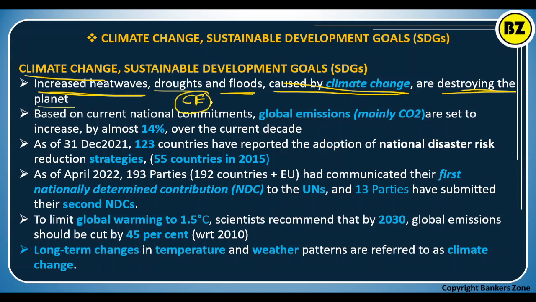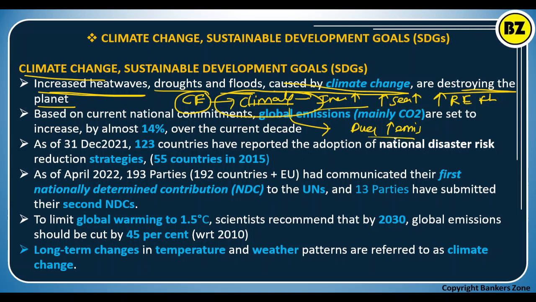See, climate change is simply change in the climate. For example, increase in the temperature, right? Increase in the sea water level, right? Increase in the rain suddenly that results in floods. So these are natural disasters, and they are mainly due to the change in the climate. And why the climate change? Basically due to the increase of the emission.